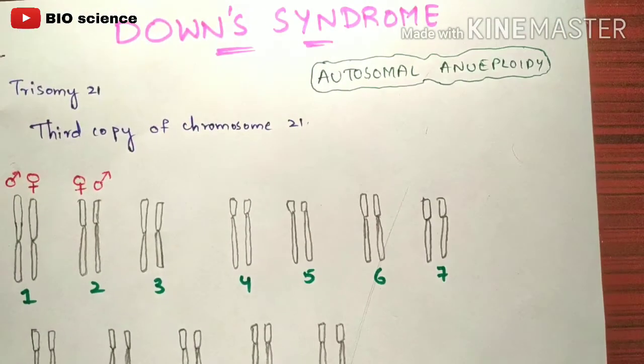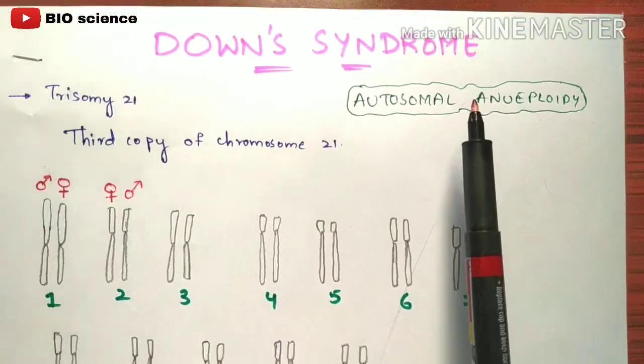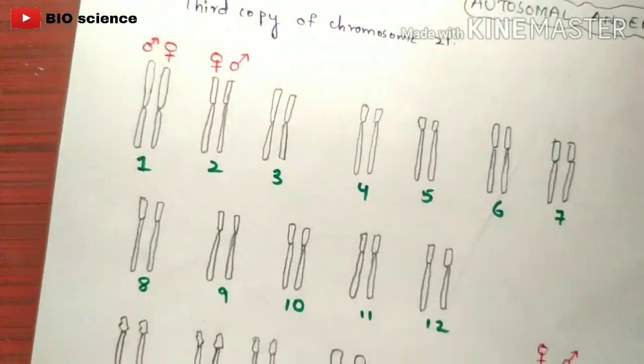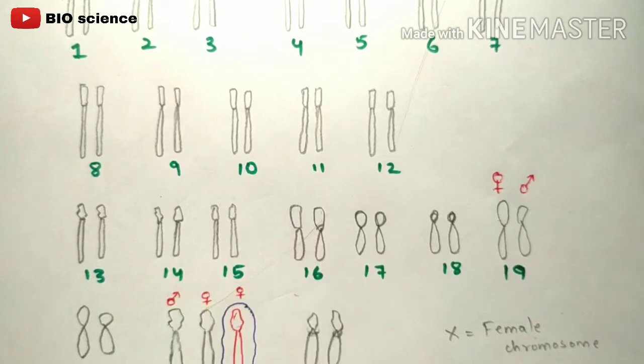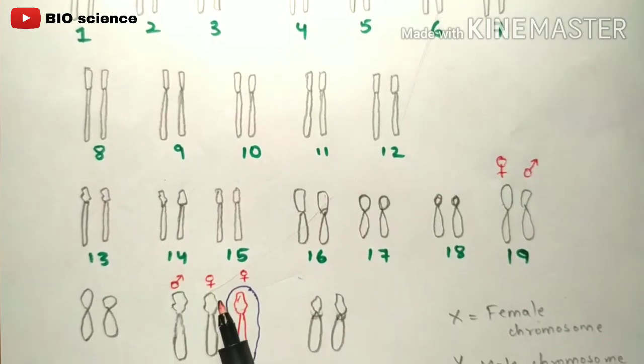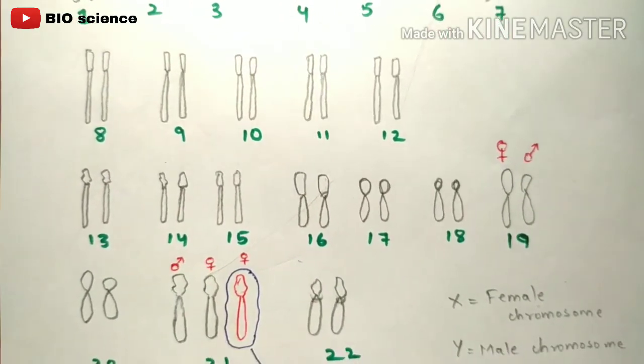And I said one more thing, that it is called autosomal aneuploidy. Why is it called autosomal aneuploidy? Because this disease can be seen in the autosomes, the 22 pairs of autosomes, right? In which position can you see it? At the 21st pair position you can see this effect called Down syndrome.